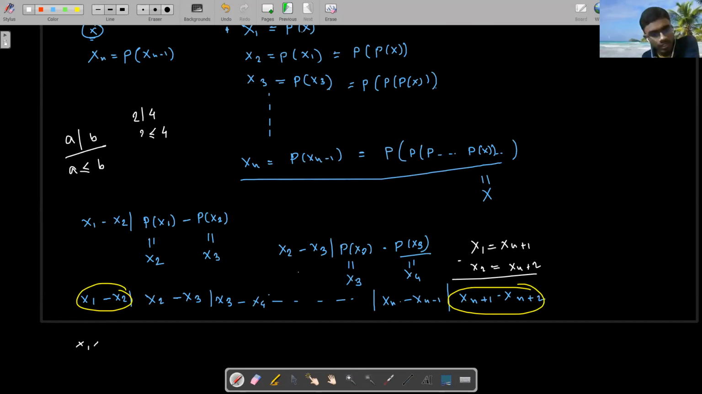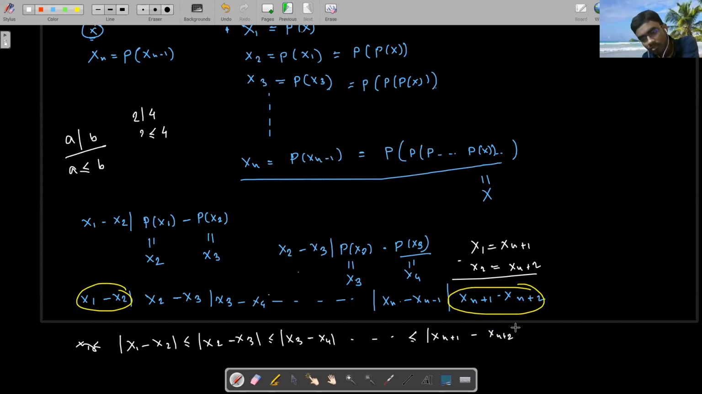So what can I say? The absolute value of x1 minus x2 is lesser than or equal to the absolute value of x2 minus x3, lesser than or equal to x3 minus x4, and so on, lesser than or equal to xn+1 minus xn+2. Right, now as these two terms are equal, everyone can understand that all these things should be equal. All these terms are equal.